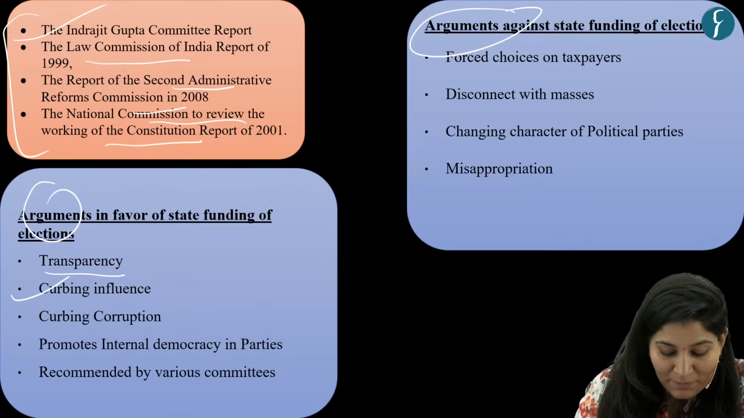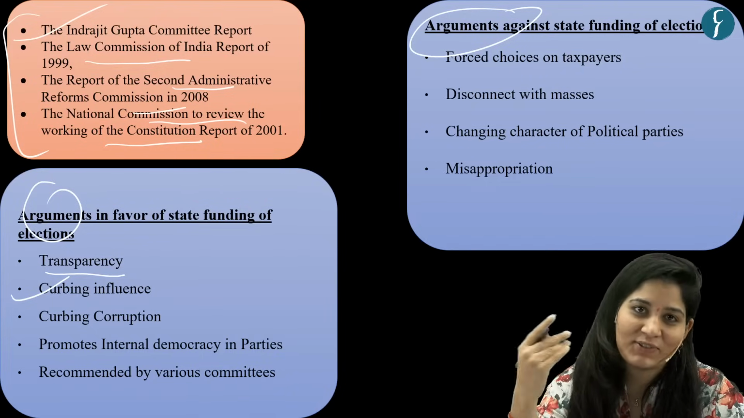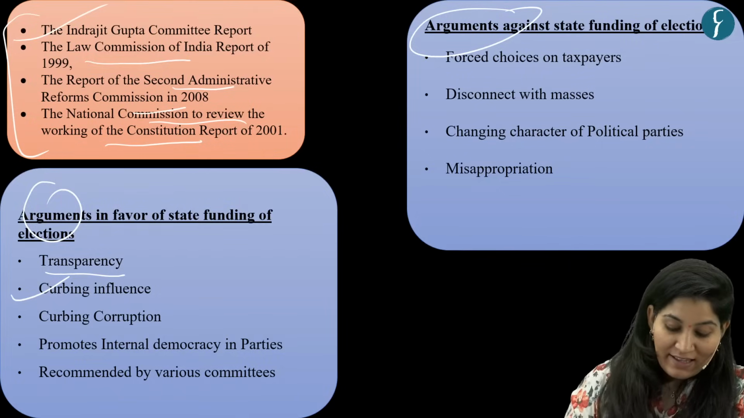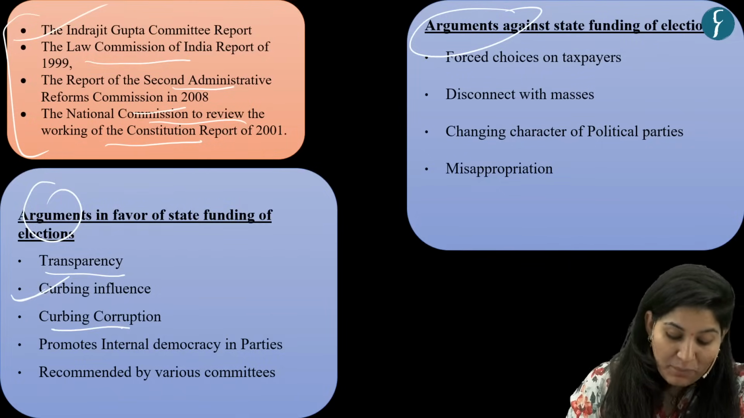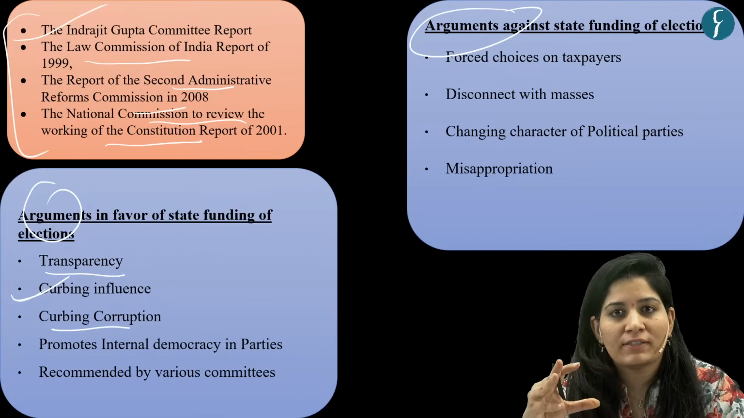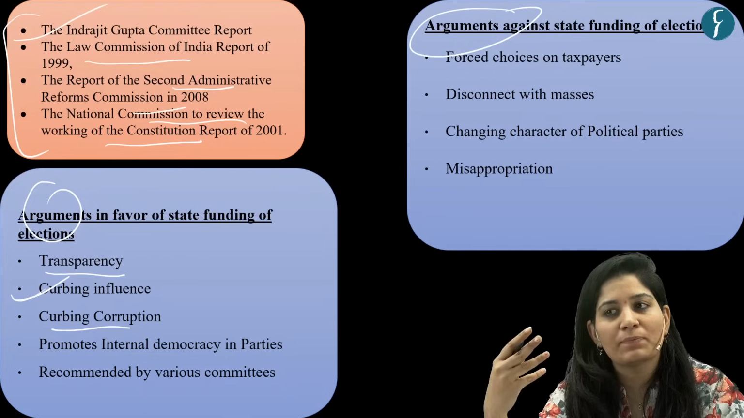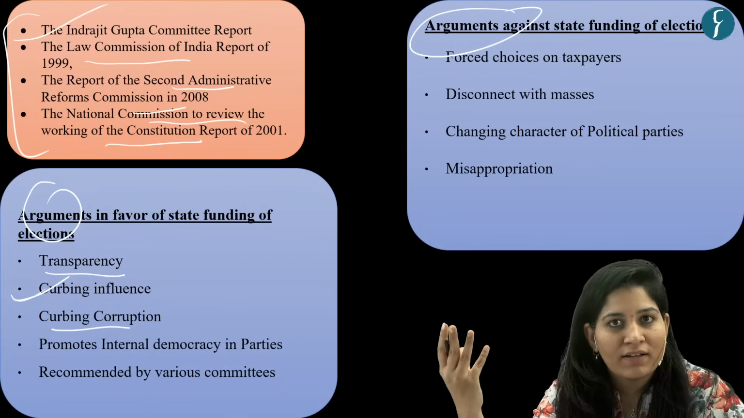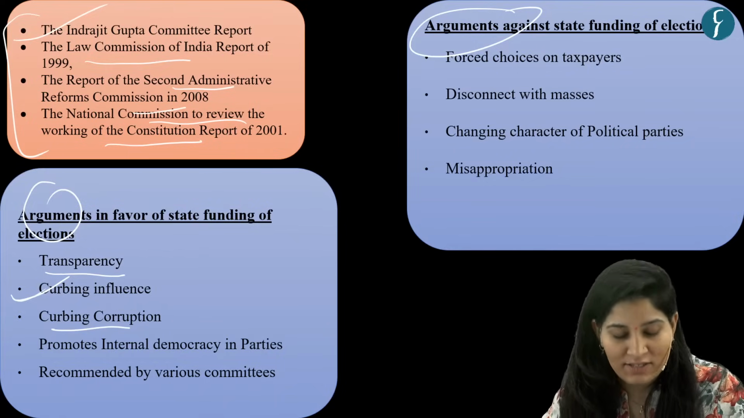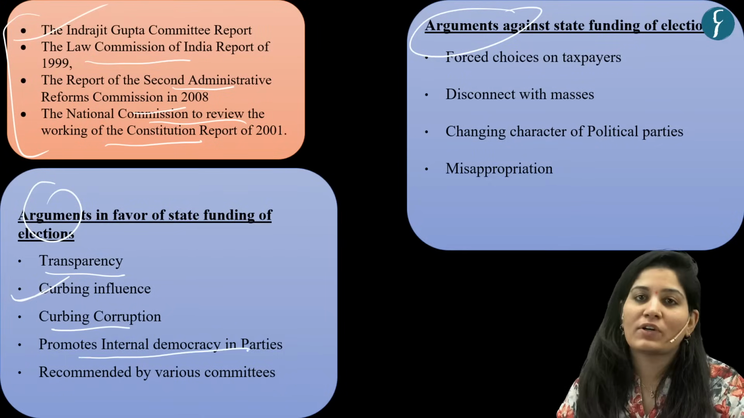Then it will curb influence. Now wealthy and rich people will not sit in the parliament. So it will curb influence on policies and sectoral interests also. Then curbing corruption, curbing quid pro quo. If corporates are not funding elections and there is state funding based on some objective criteria, it will take away the subjectivity of the political parties to decide. That is curbing corruption.